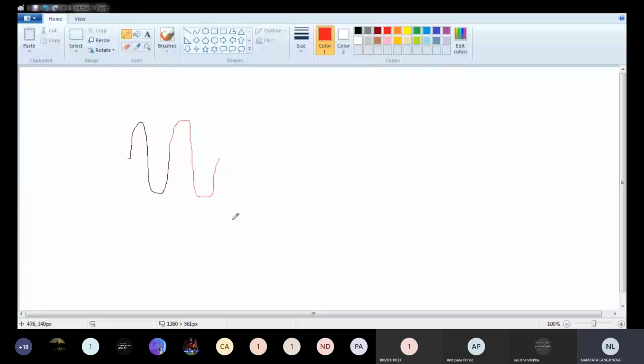Over here, we have calculated the distance between two minima. We represent this as D1 and this as D2, and we have measured D1 and D2.